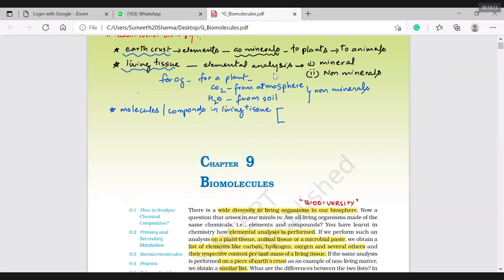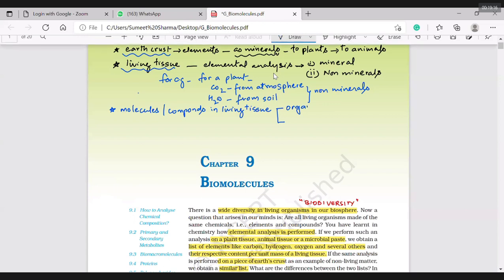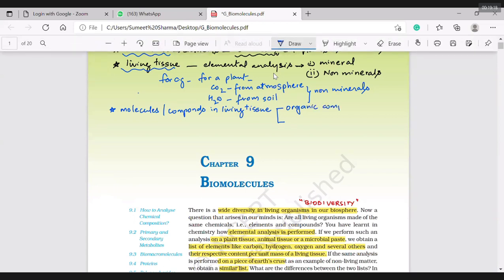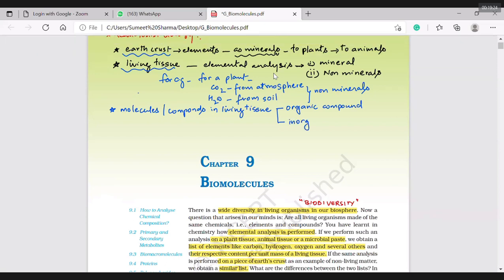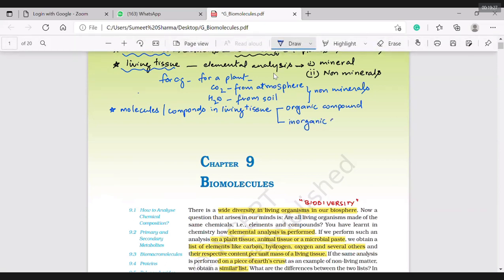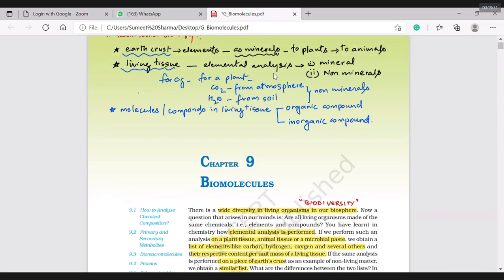One is called organic and the other is called inorganic. These two things are there. To know what type of organic compounds or which inorganic compounds are present in the living tissue, we have to analyze these things.